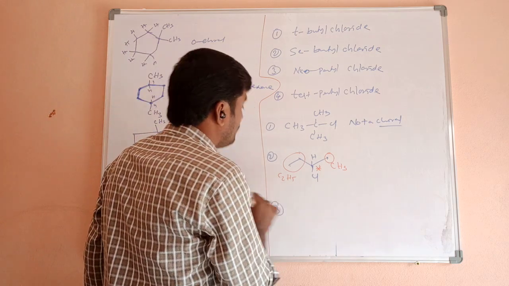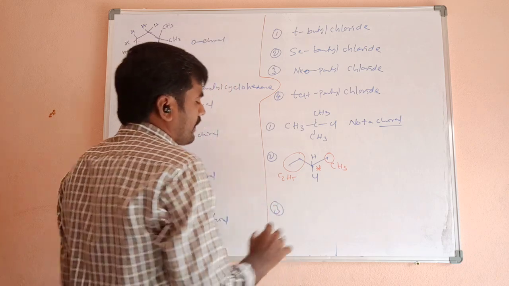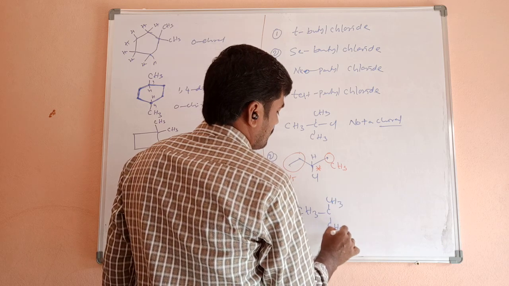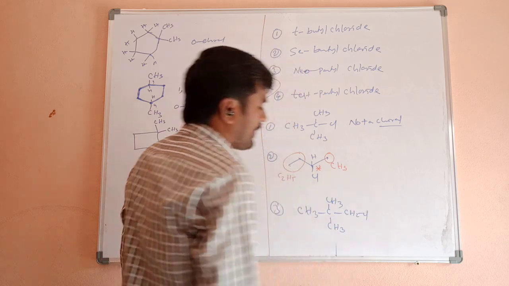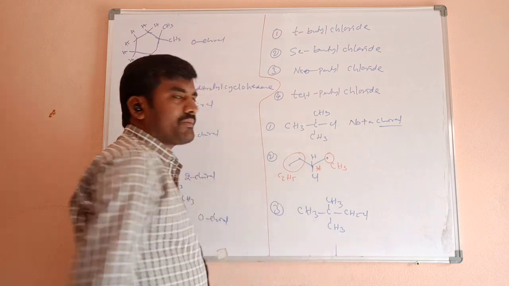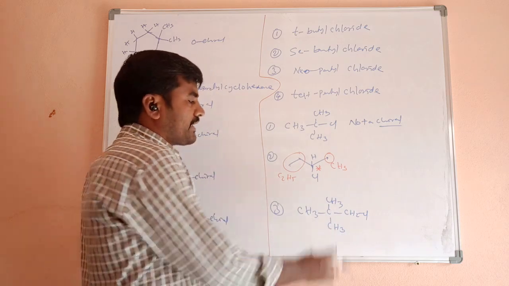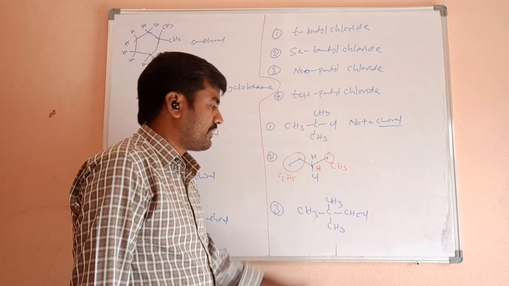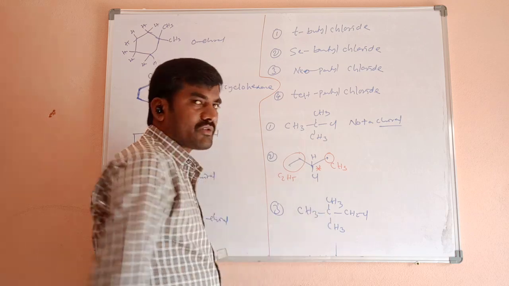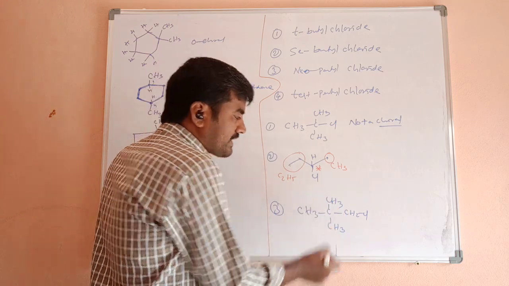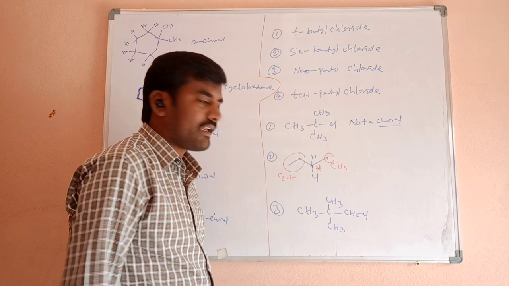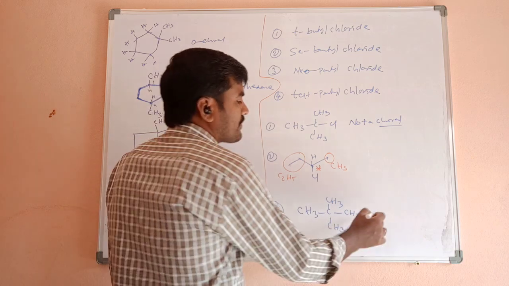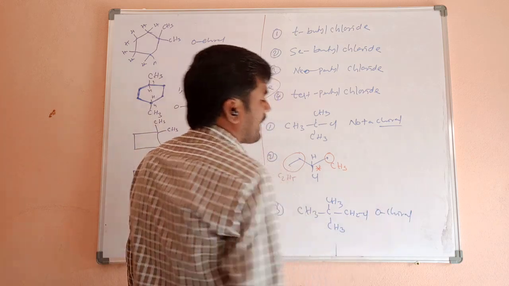Next one, third one, neopentyl chloride. All carbon atoms undergo sp3 hybridization. 1, 2, 3 carbons having similar 3 hydrogen groups are there, so they are not chiral. What about this carbon? This also undergoes sp3 hybridization, but 3 similar methyl groups are there, so it is also not chiral. What about this carbon? This also undergoes sp3 hybridization, but here 2 similar hydrogen atoms are there, so 0 chiral centers are there.